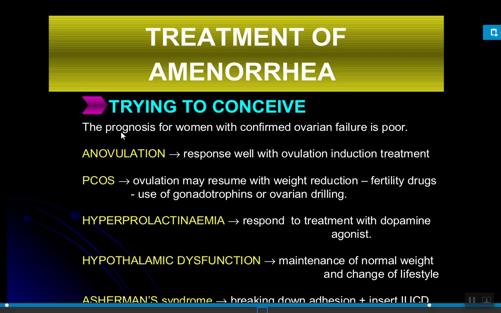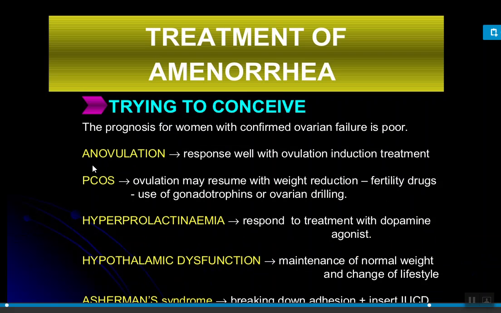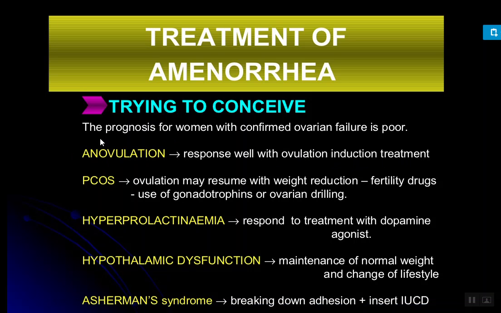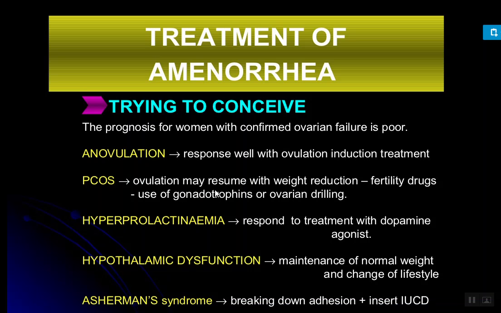Now, treatment of amenorrhea for those women who want to conceive. If there is no ovulation, they respond well to ovulation induction treatment. Medications are given to induce ovulation. Clomiphene citrate is a commonly used medication for ovulation. In PCOS, ovulation may resume with weight reduction. If the weight is higher, the women are instructed to reduce their weight. Fertility drugs, for example gonadotropins, or ovarian drilling can be done.